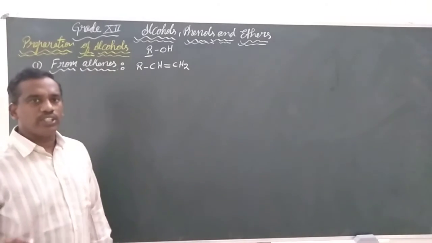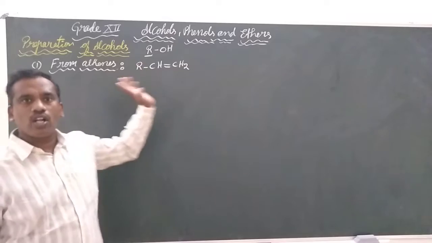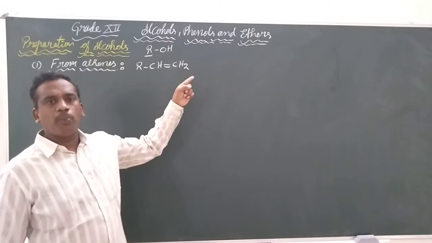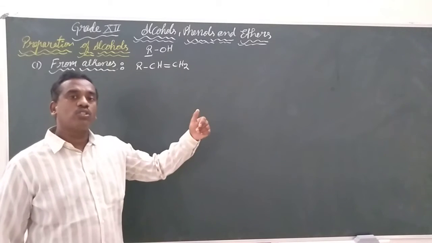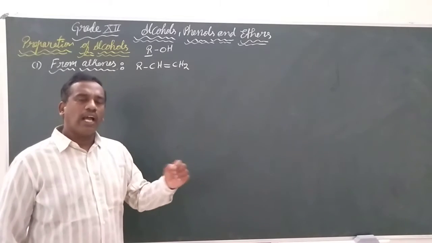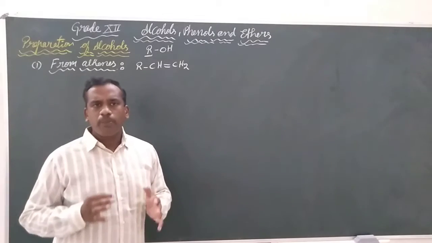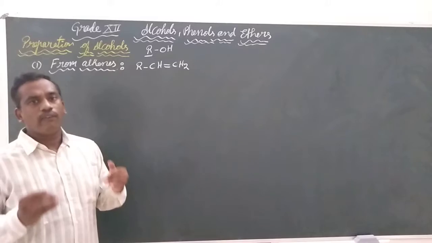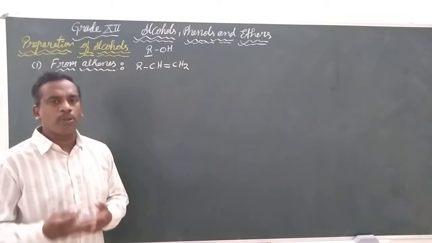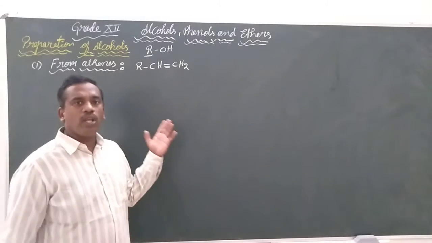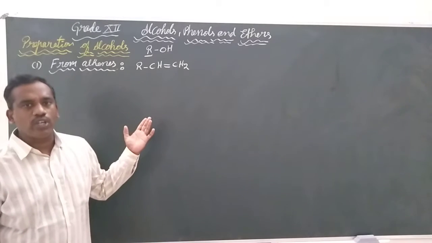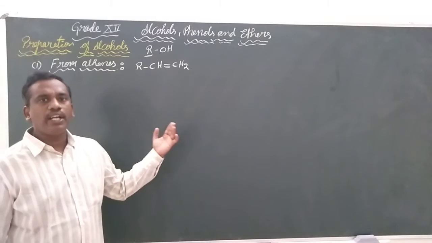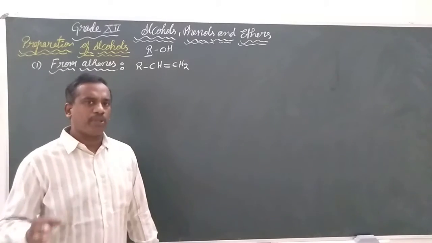In this video, we are going to discuss the preparation of alcohols. We had already discussed that alcohols are the group of compounds in which one of the hydrogens was replaced from the hydrocarbons. In these preparations, the first preparation we are going to discuss is how to prepare alcohols from alkenes. We know alkenes are the unsaturated hydrocarbons in which there is a double bond between carbon and carbon. There are two types of preparations here.